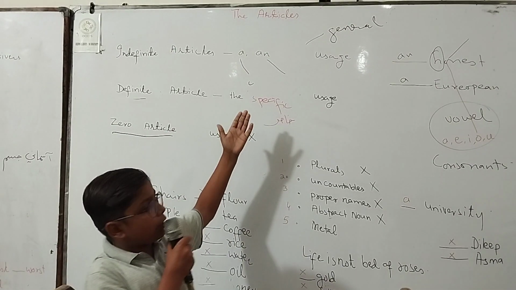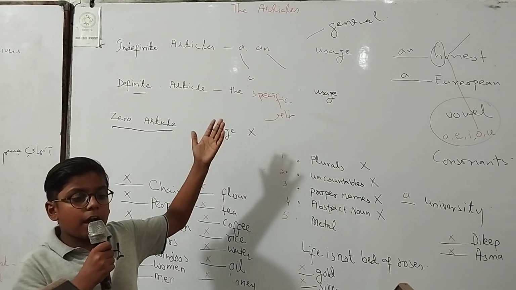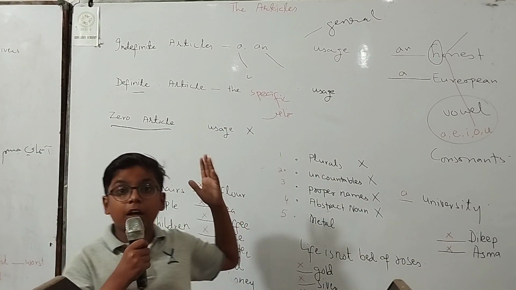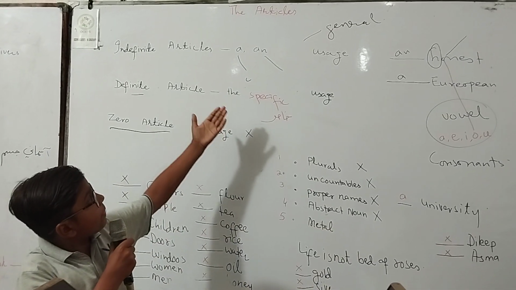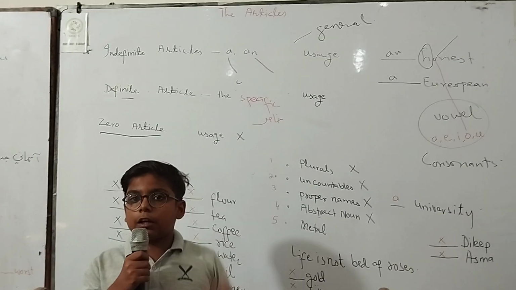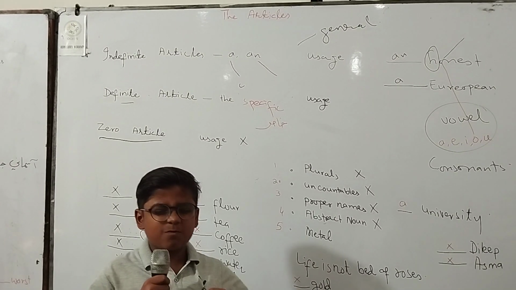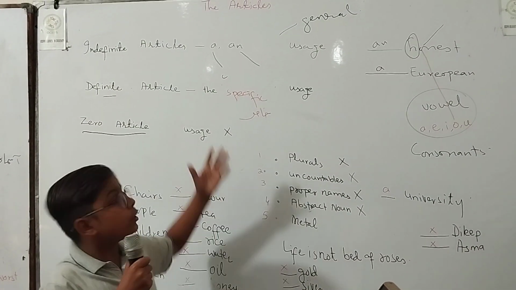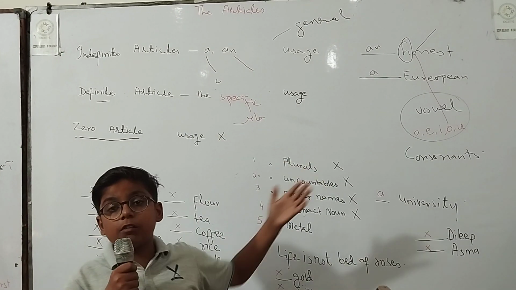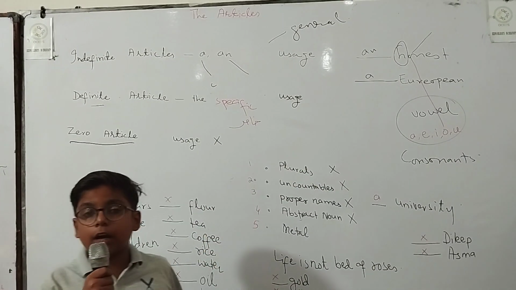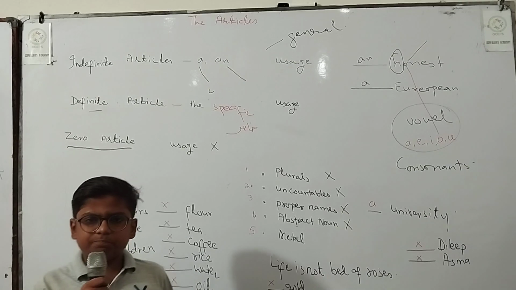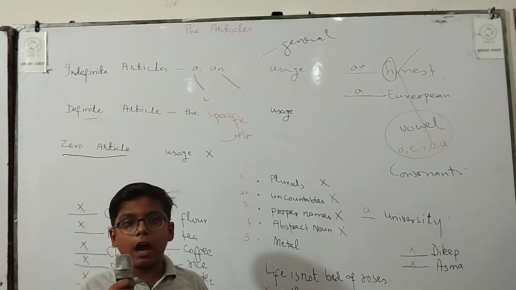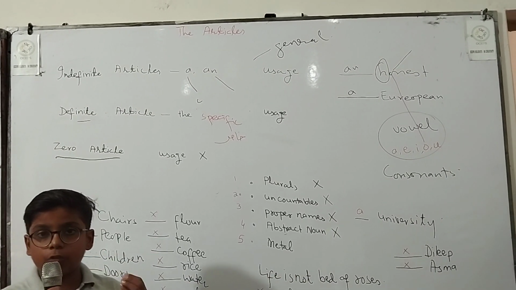A and an show one thing. A is used when a vowel sound is not produced, and an is used when a vowel sound is produced. Vowels are the letters A, E, I, O, U. There are five vowels.